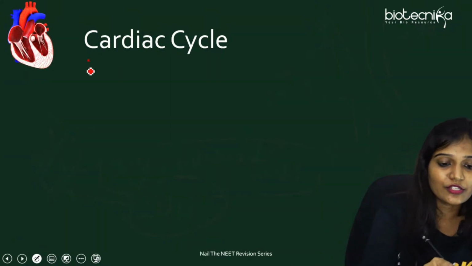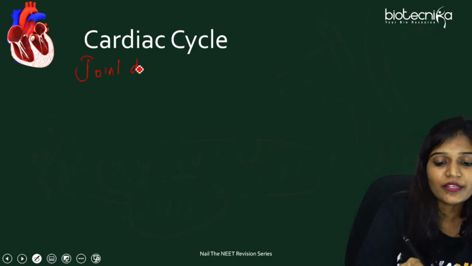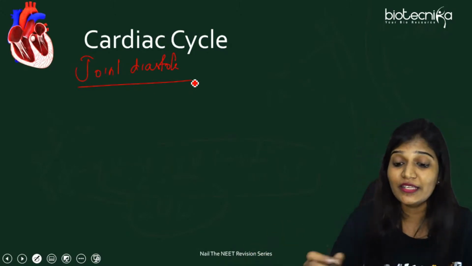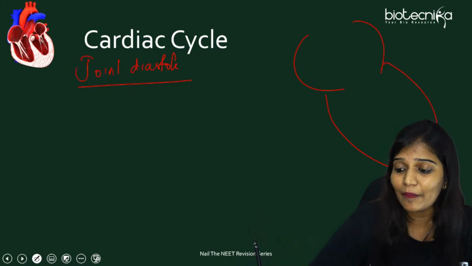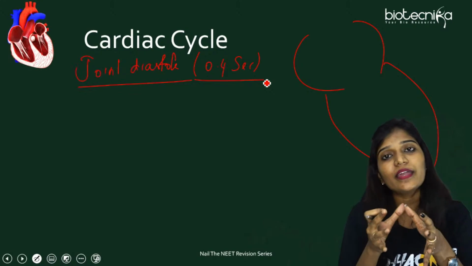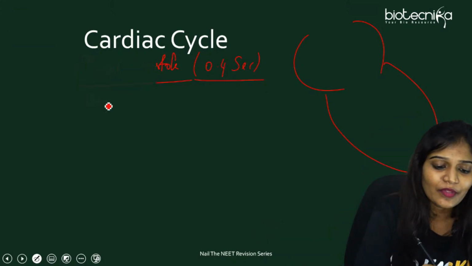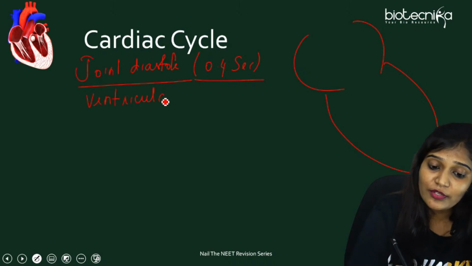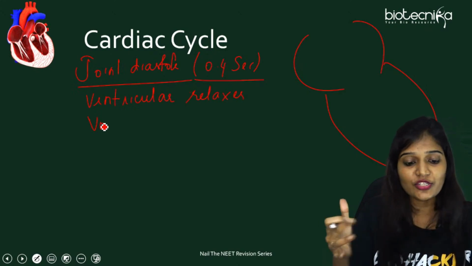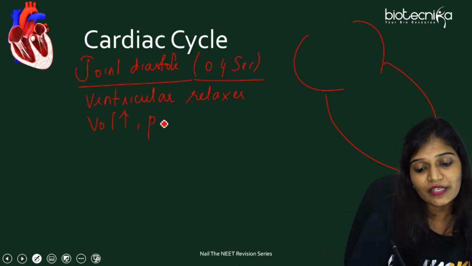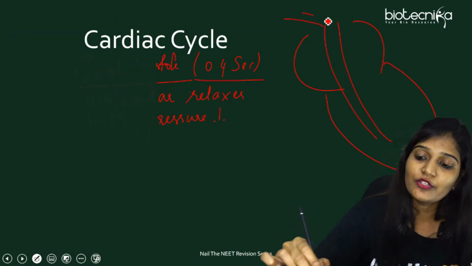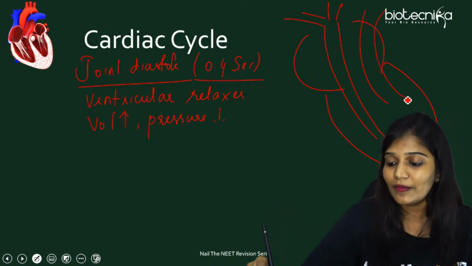The next one, joint diastole. During joint diastole, there is a stage when both the auricles and ventricles relax. It is going to be for 0.4 seconds. Now the ventricle tries to relax itself. The ventricle relaxes and even the auricle also relaxes. When they relax, the ventricle stretches like this, so volume increases, pressure decreases. So where is the blood now? The blood is going to the pulmonary arteries and to the aorta.